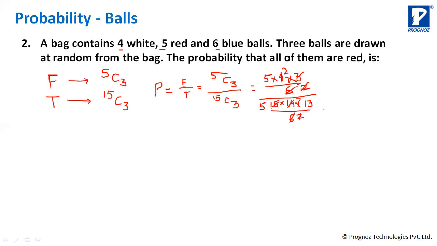So this is 35 into 13. 35 into 10 is 350, and 35 into 5 is 175. ठीक है? ठीक कर रहा हूं मैं?